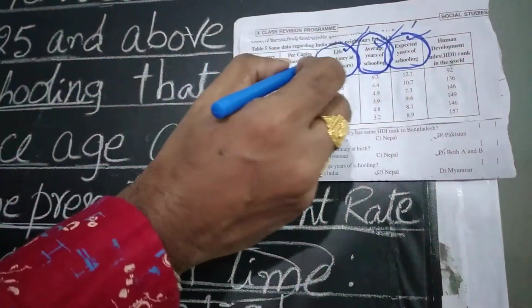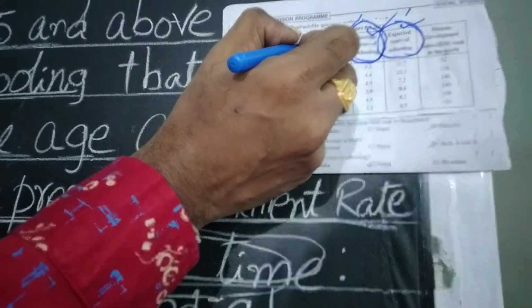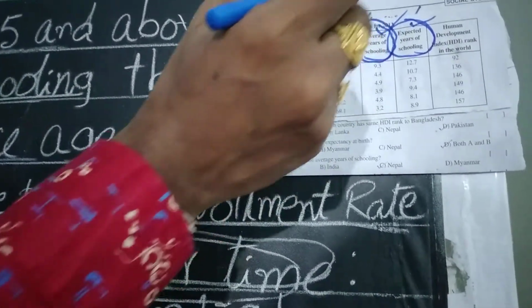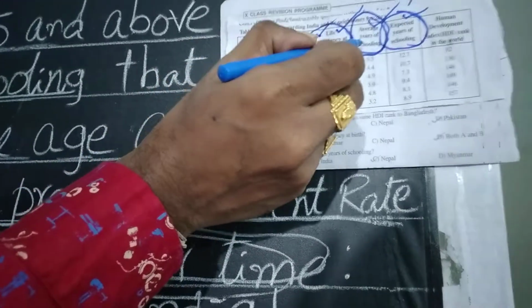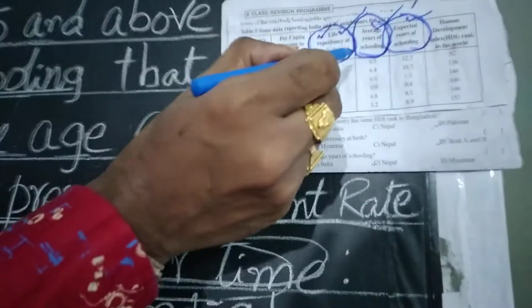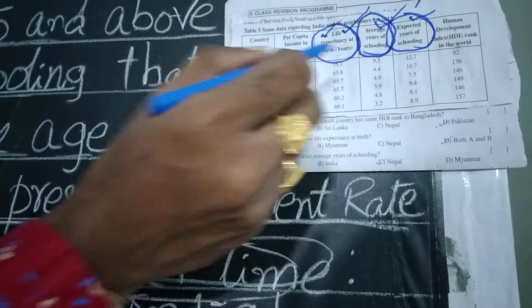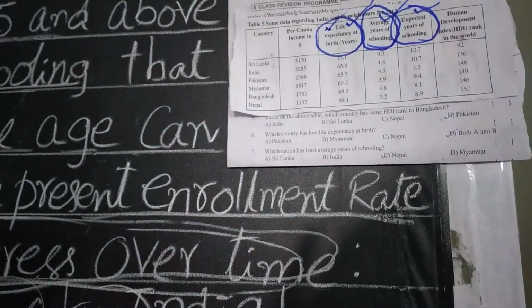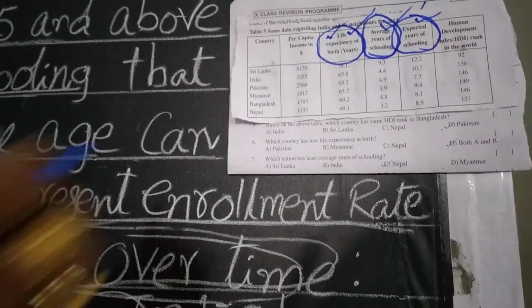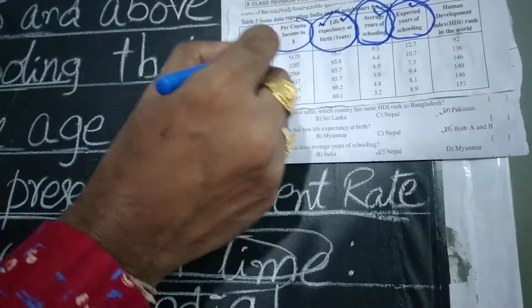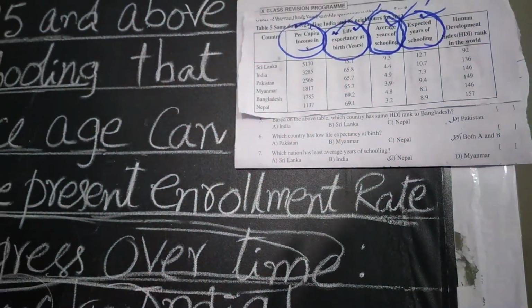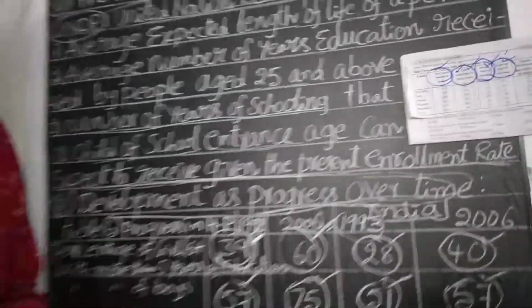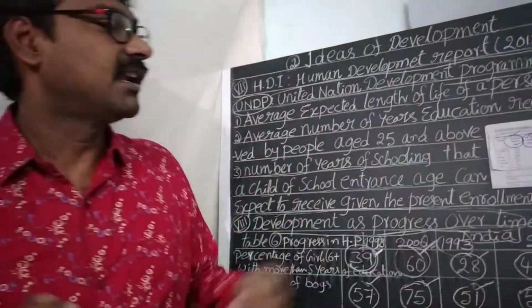So life expectancy rate is telling about the health status of the people, and average years of schooling and expected years of schooling explain the education status of the people. Per capita income is indicating the economic status of the people. Now, this is the data given.